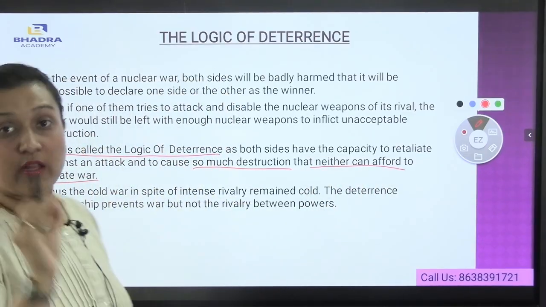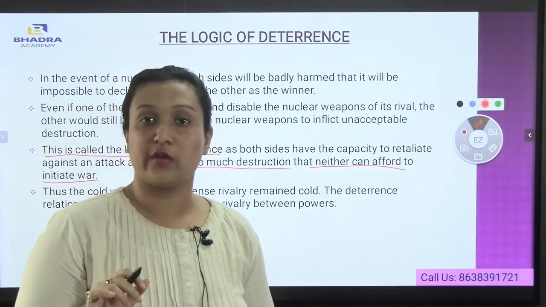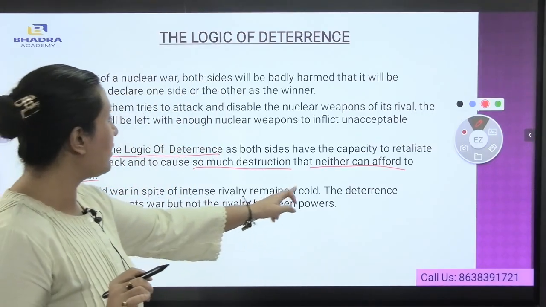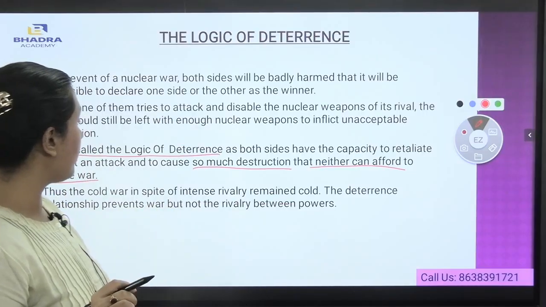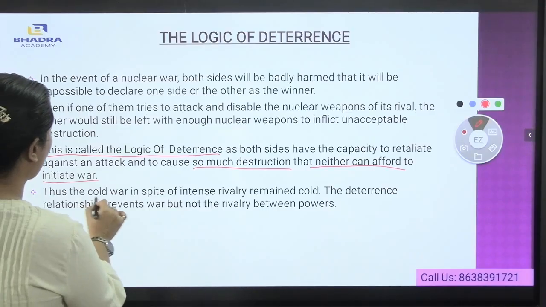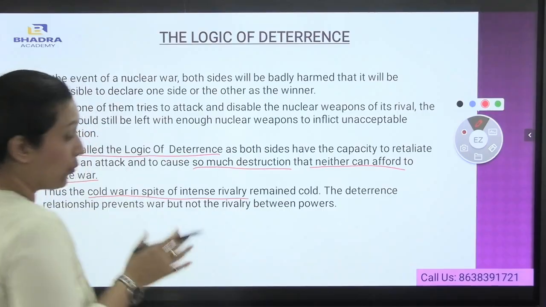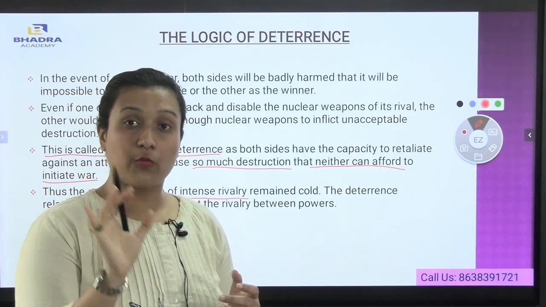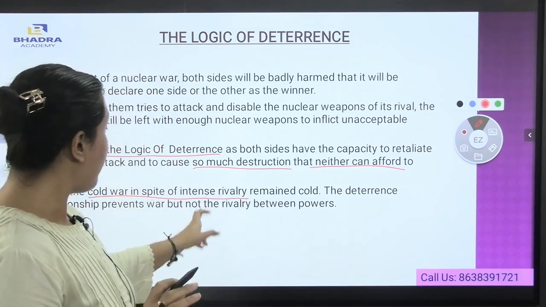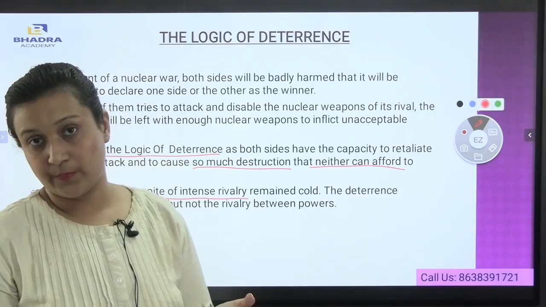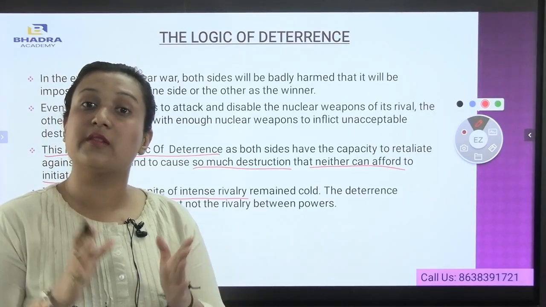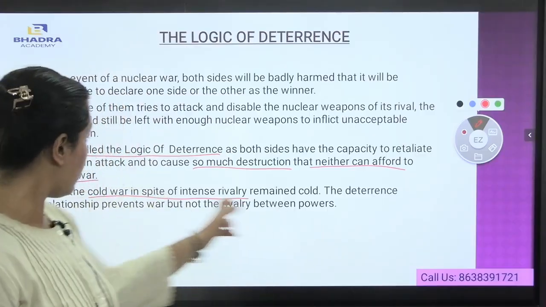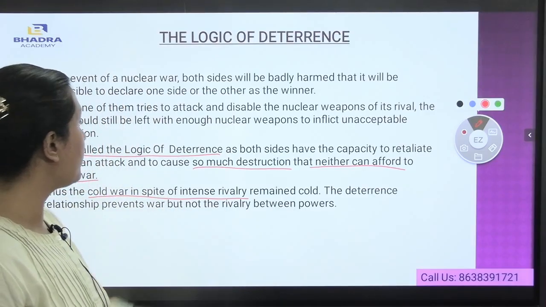You see, if there is war, then both the countries are destroyed and both are affected at the end of the day. Thus, the Cold War, in spite of intense rivalry, remained cold. The deterrence relationship prevents war, but not the rivalry between powers. If I talk about the Cold War, World War I was a massive destruction, World War II was a massive destruction, but in the Cold War there was not much destruction, because both the leaders declined the war. During that time, they declined the war.